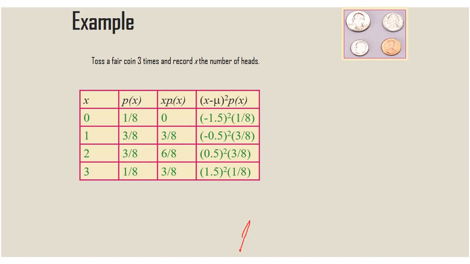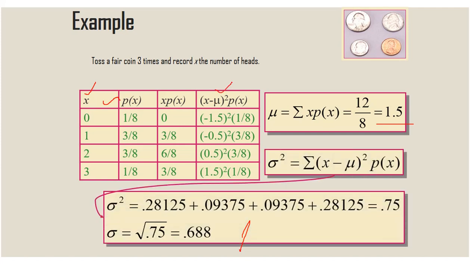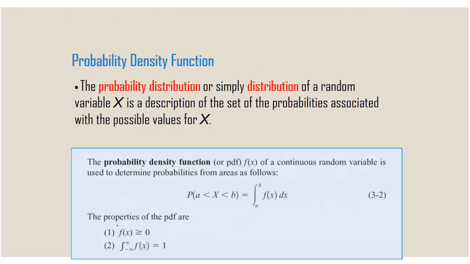Now for finding the mean value we need x multiplied by the probability of x. If you see here, we are getting mean value 1.5. If you subtract the mean from x and take the whole square, then you get the variance. Then if you take the square root of the variance, you get the standard deviation. This is one simple example.